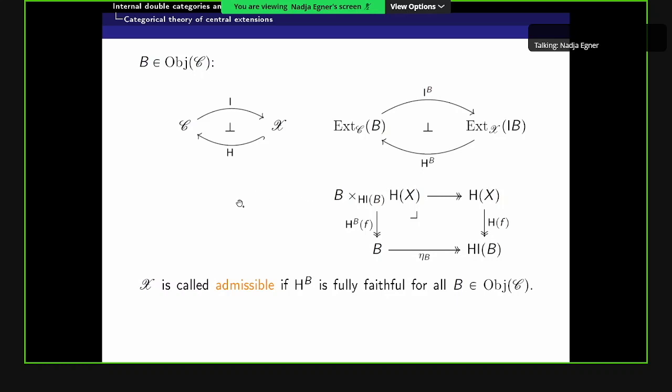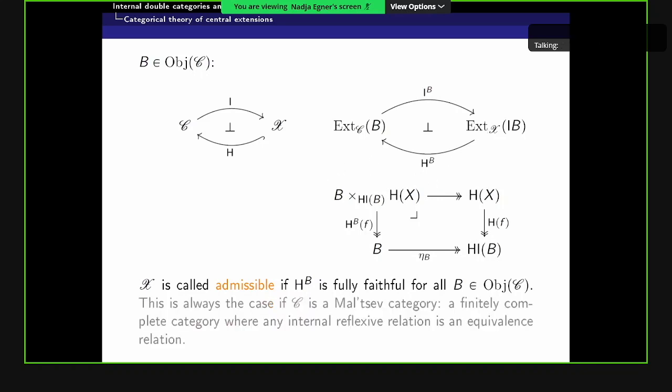We call X in addition admissible if this right adjoint H_B is fully faithful for all objects B. There's a particular case where admissibility is always fulfilled, and this is the case if C is a Mal'tsev category. To remind you, a Mal'tsev category can be defined as a finitely complete category where any internal reflexive relation is an equivalence relation. Examples of Mal'tsev categories are all the abelian categories, so abelian groups or modules over a ring, but also any semi-abelian category: the categories of groups, of Lie algebras, of rings, of crossed modules, and there are lots more examples.